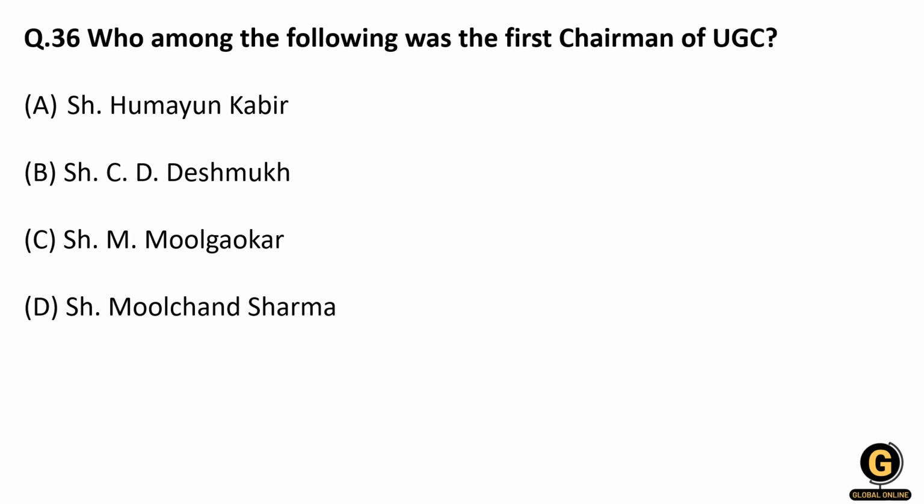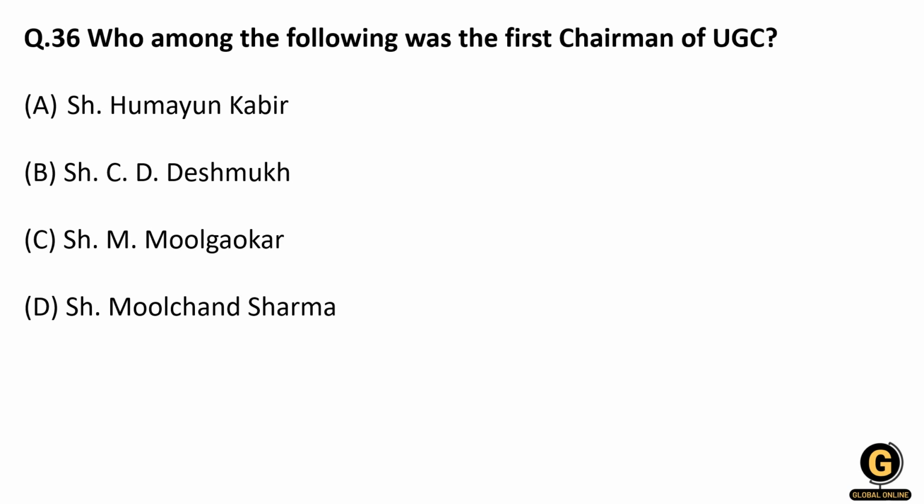Remember this. The question is, who among the following was first chairman of the UGC? So, students, the UGC was first formed in the year 1945 to look after the operations of three universities, that is Aligarh University, Delhi University, and Banaras University. And in the year 1947, it was extended to all the universities across India, right?